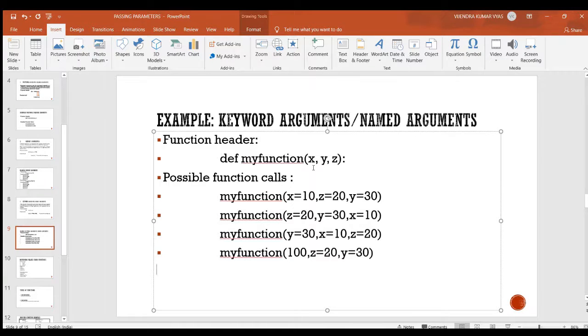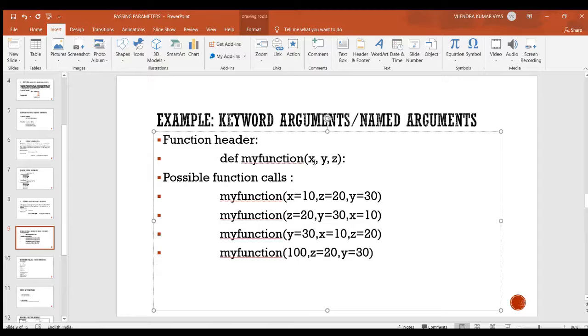Here this is the function header, and this header has 3 parameters. So these are a few function calls for this function header. In the first 3 function calls you see I changed the order of arguments as per our requirement, and in the fourth you see the first argument is passed as a positional argument.